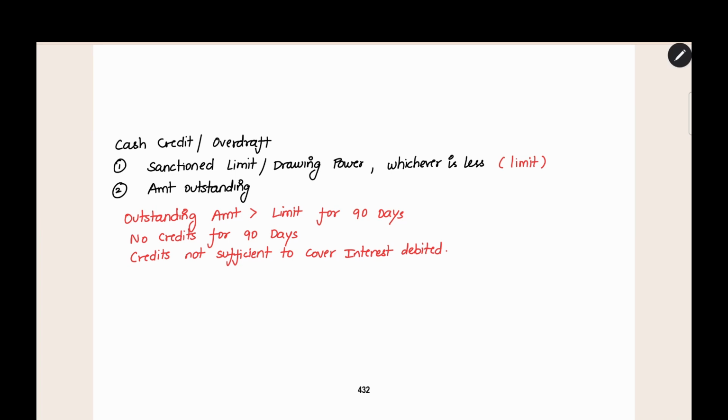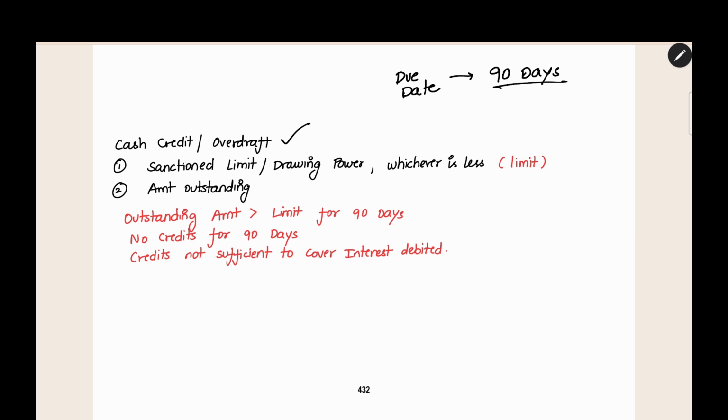In NPA classification, we saw that if the amount is not paid up to 90 days from the due date for repayment, then that loan should be classified as an NPA. It will be a substandard asset, and then it will be classified as doubtful, then as loss asset. That and all is after. First thing is, if the amount is not paid for 90 days, then it will become an NPA. This is for normal loan accounts. But there is a special rule for cash credit and overdraft facility.